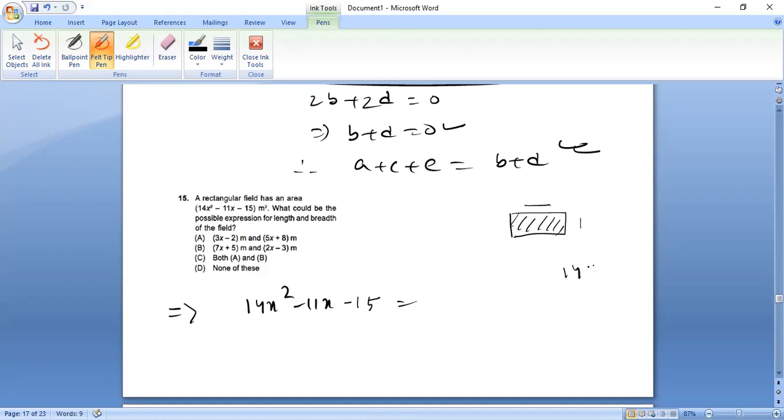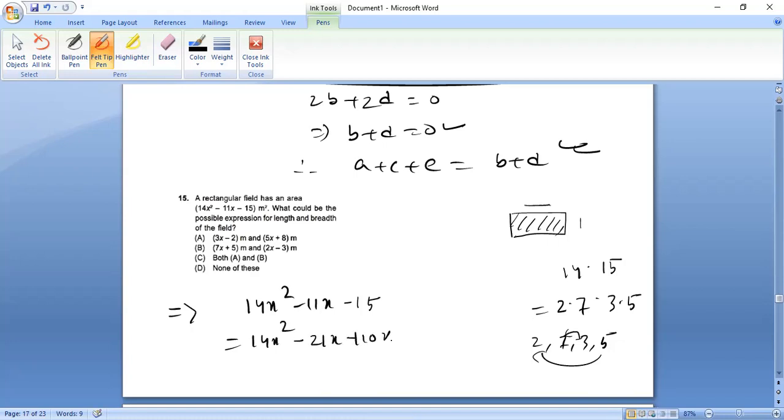So 14 into 15. 14 if you factorize you get 2 into 7. 15 if you factorize you get 3 into 5. Now using 2, 7, 3, 5, we need to bring 11. Very easy: 21 minus 10. 7 times 3 is 21 and back to the 10. Okay, so 14x square minus 21x plus 10x minus 15.